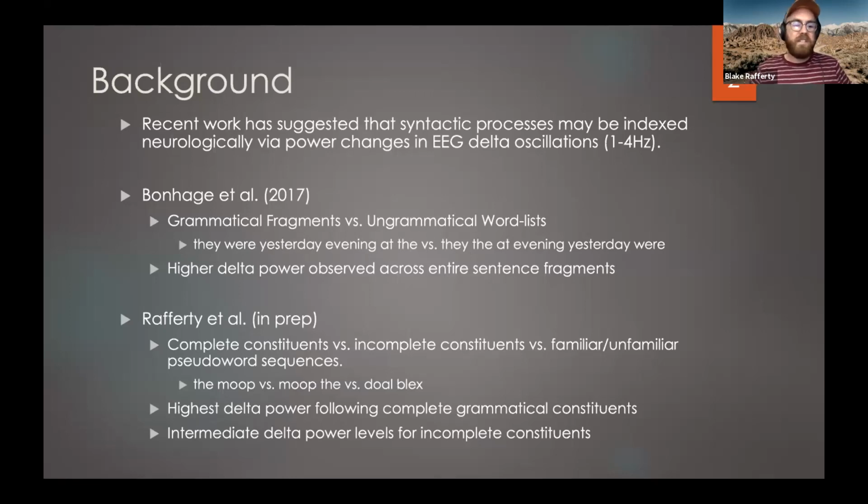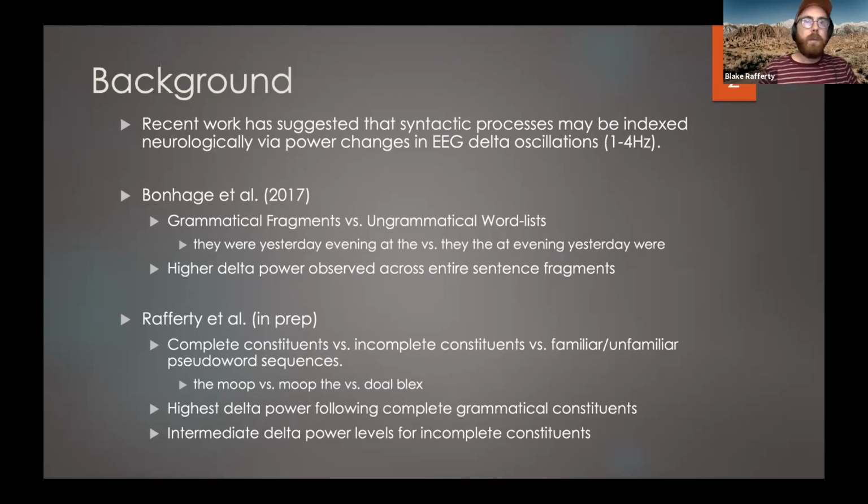And they interpreted this to suggest that there's some type of syntactic consolidation of the individual words into unified units, which in the linguistic literature is referred to as unification or merge, and that higher delta power corresponded to that activity. But since syntax and language processing in general is really time sensitive, it wasn't clear if that's what this result represented, because they used a variety of different grammatical patterns in their sentence fragments. And so they were forced to average across the entire sentence instead of looking at specific time points.